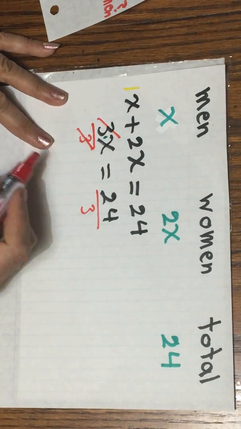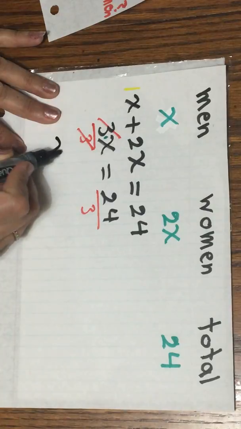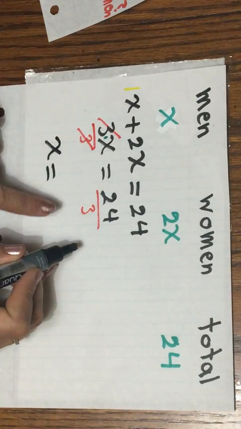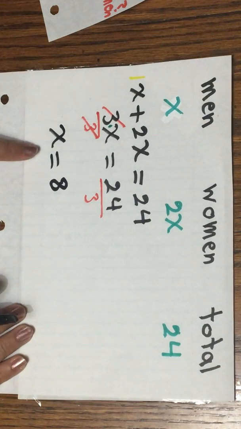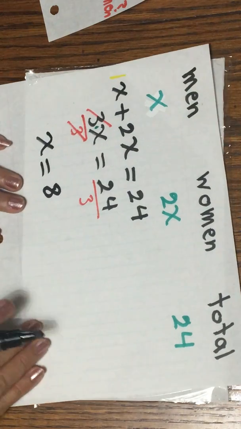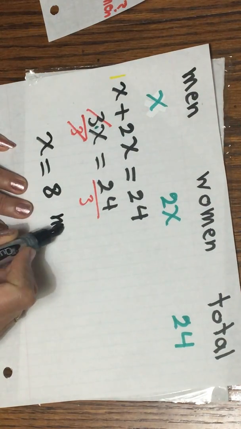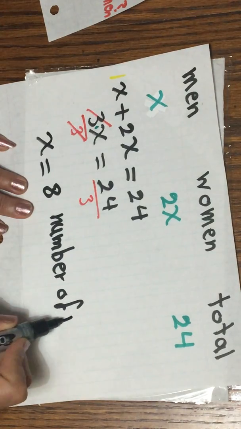Cancel out the 3. I got x equals 24 divided by 3, which is 8. 8 is the number of men.